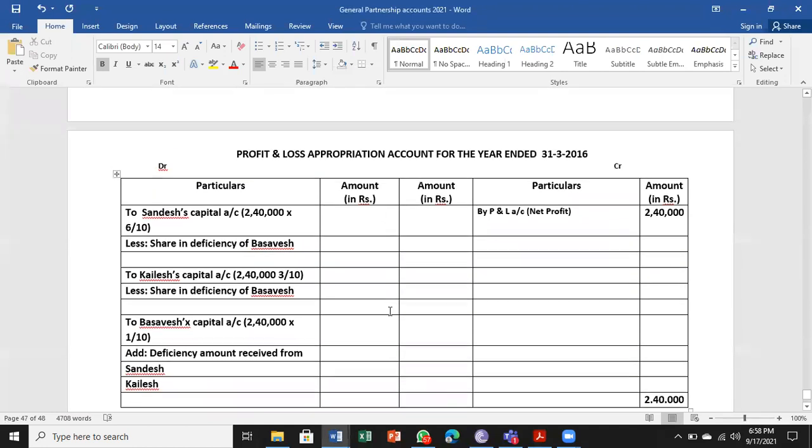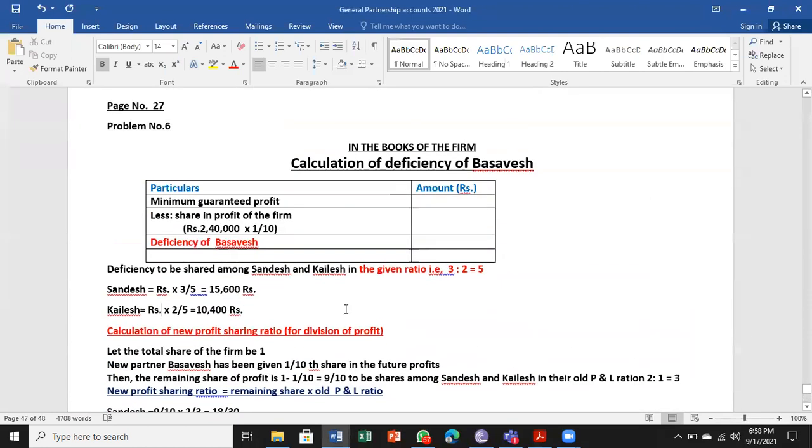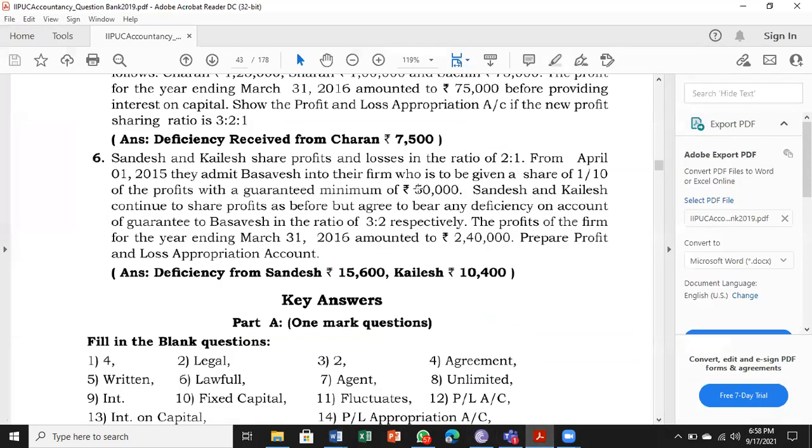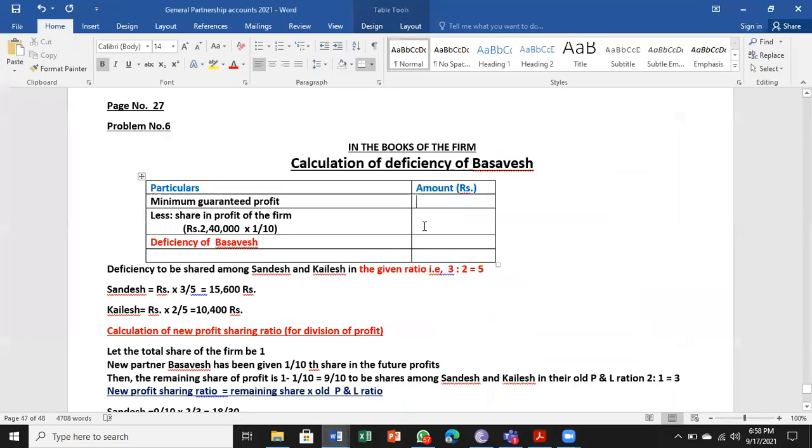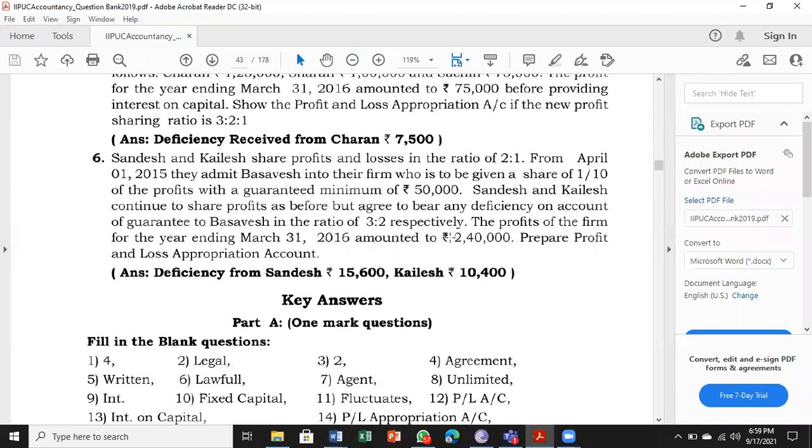So if you go to the problem working, page 27, problem number 6, calculation of deficiency of Basavesh. The minimum guaranteed amount, you can see here, is 50,000. The share of profit in the firm: 2,40,000 is the profit for the year.